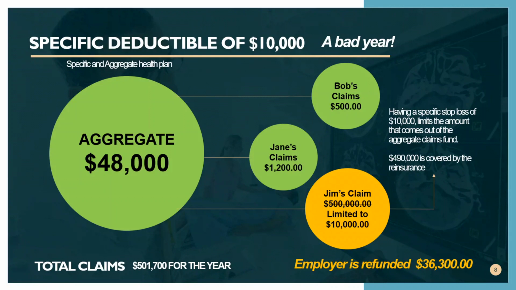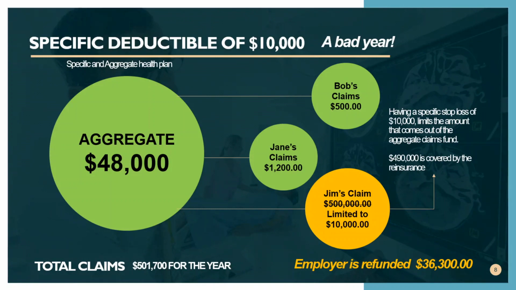So a policy with a specific deductible of $10,000 will protect the employer even in a bad year. In this example, the aggregate was $48,000. Bob's claims were $500. Jane's claims were $1,200. Jim's claims were $500,000, but that specific deductible limited the claims to $10,000.